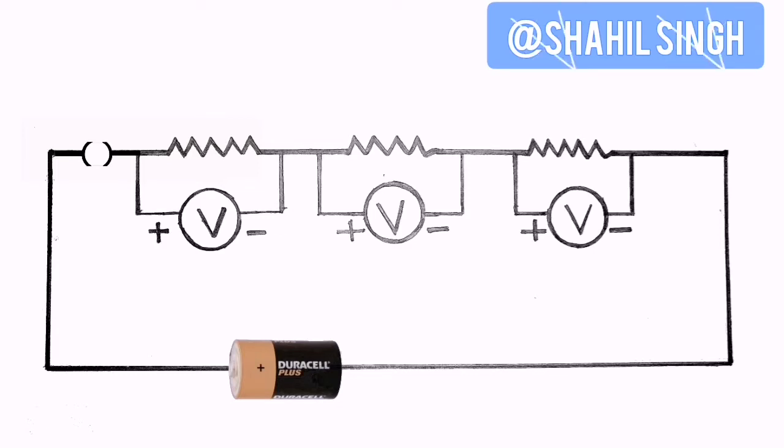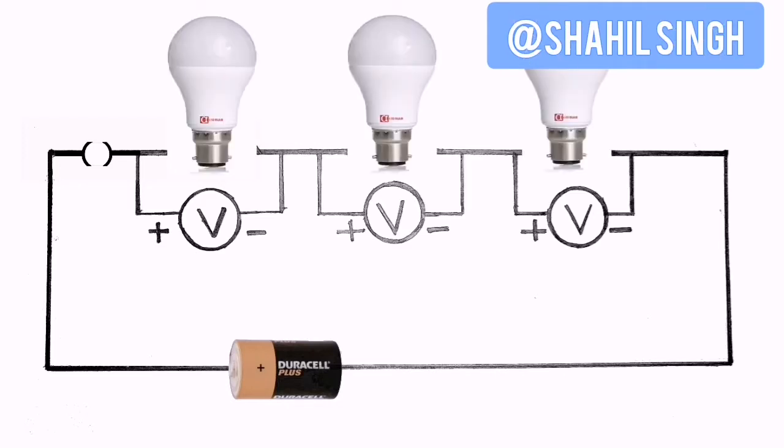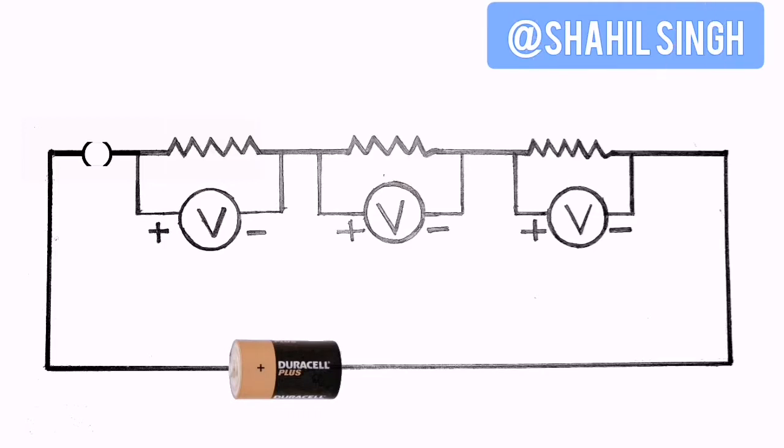And see what happens when I replace these resistors with bulbs. None of the bulbs glow, because in this case the switch is open and the only connection with the switch is with these resistors. So the circuit is in no way complete, so the bulbs do not glow. This is one of the biggest demerits of series connections. If you turn off one switch, then all the other appliances will stop working.